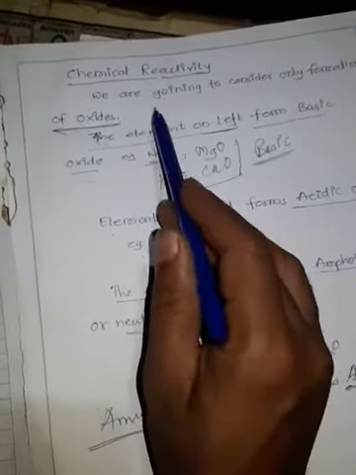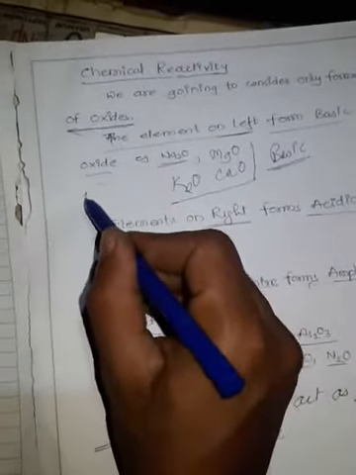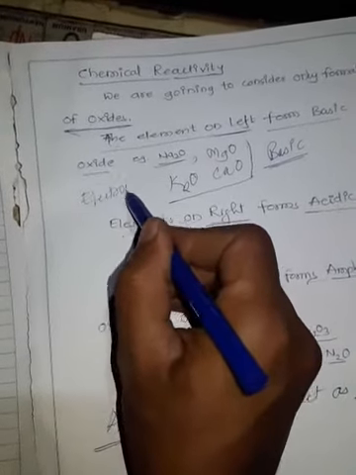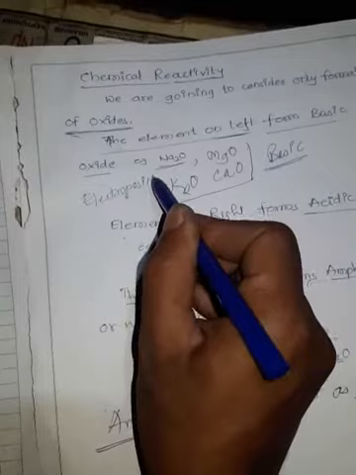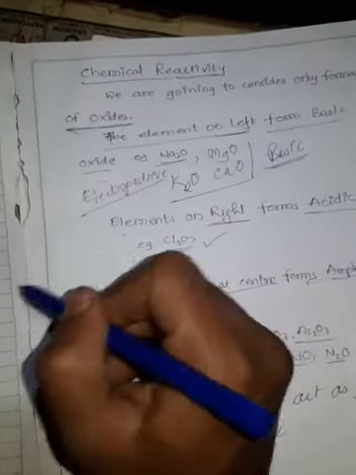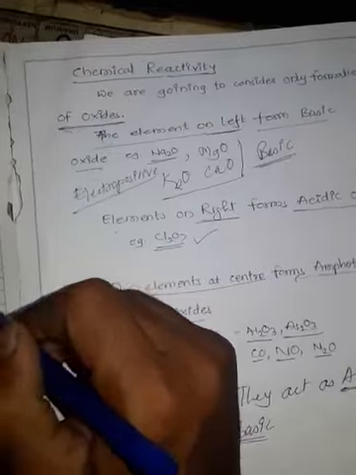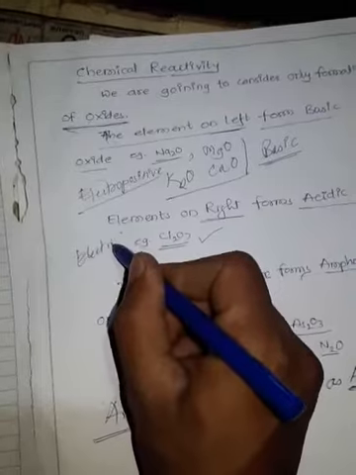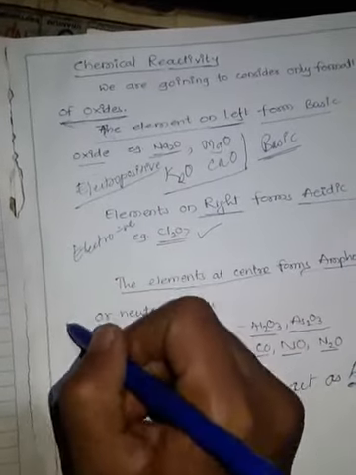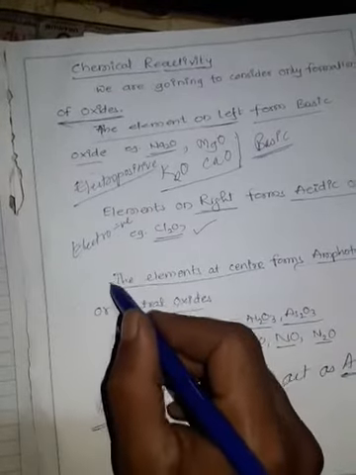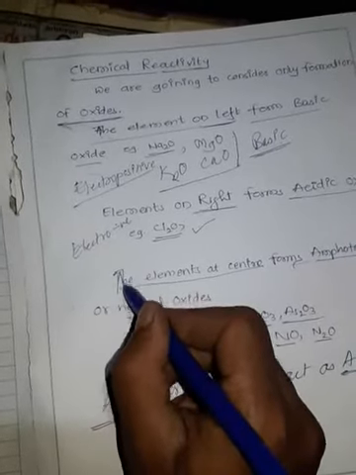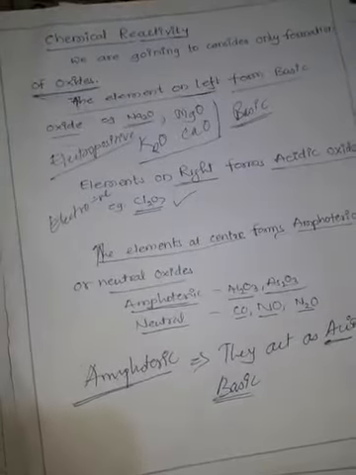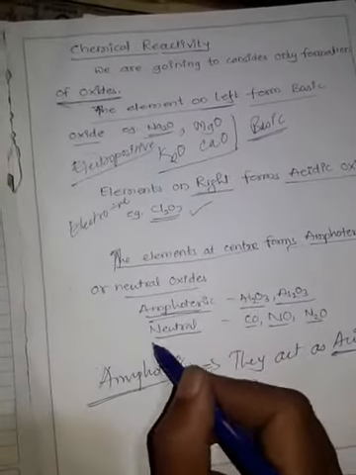The most electropositive atoms form basic oxides. The most electronegative atoms form acidic oxides, while the elements present at the center, which are neither most electronegative nor most electropositive, form amphoteric or neutral oxides. So this is regarding the topic periodic table.